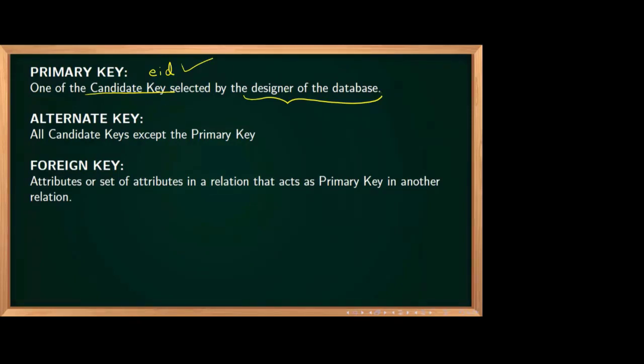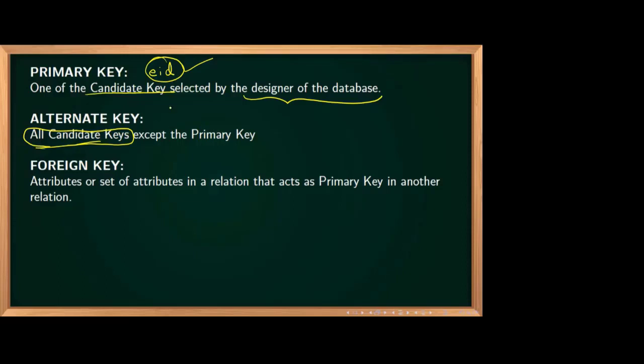All other candidate keys except the primary key are called alternate keys. What is the primary key? EID in our example. Now in our example there is no alternate key.